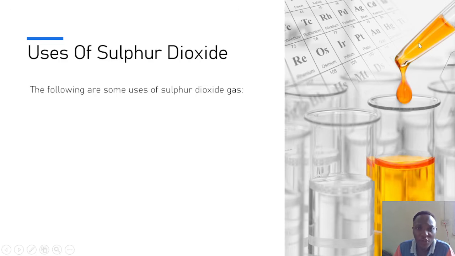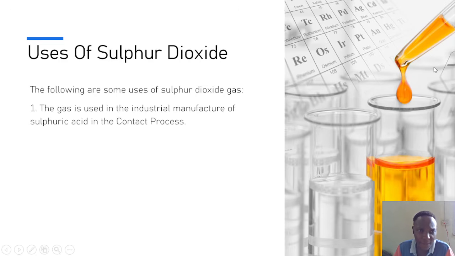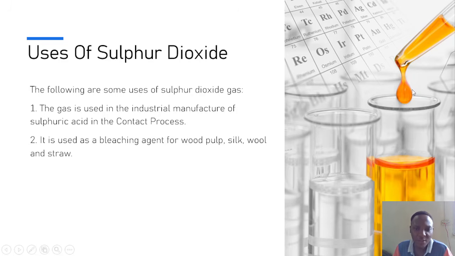Now, some of the uses of sulfur dioxide gas. The gas is used in the industrial manufacture of sulfuric acid, as in the contact process. So that's the first use of sulfur dioxide. It is crucial in industries for the manufacture of sulfuric acid, as in the contact process. It is also used as a bleaching agent for wood pulp, silk, wool, and straw. So it can be very useful as a bleaching agent.